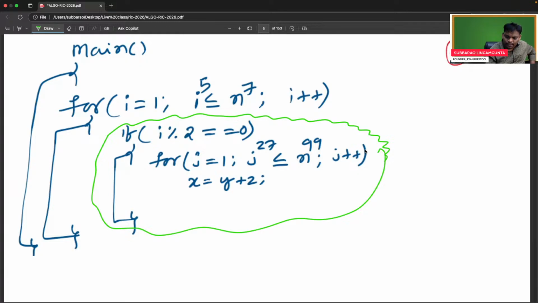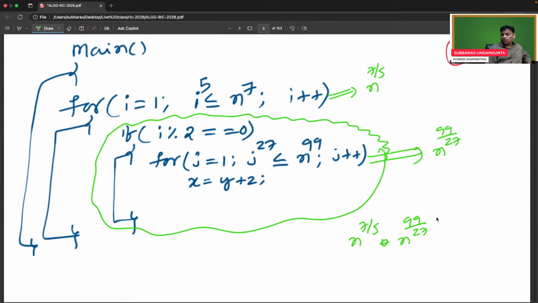So what happened is, the outer loop is going on n power 7 by 5. The inner loop is going on n power 99 by 27. So it is n power 7 by 5 into n power 99 by 27. That is okay. But remember, half the times only will it go, maybe something like by 2.